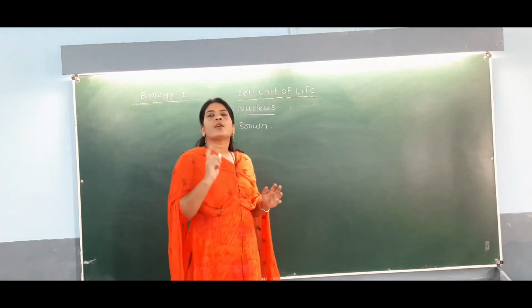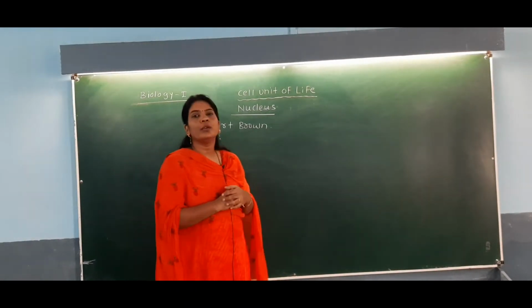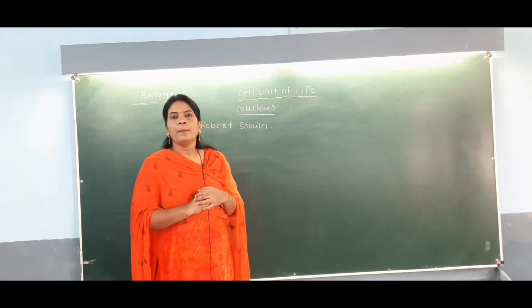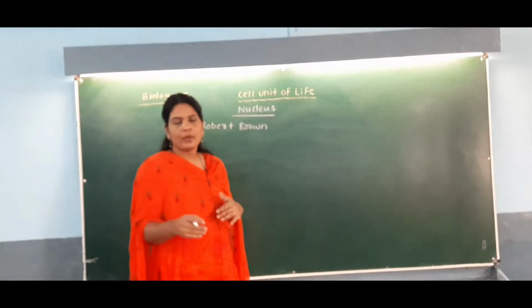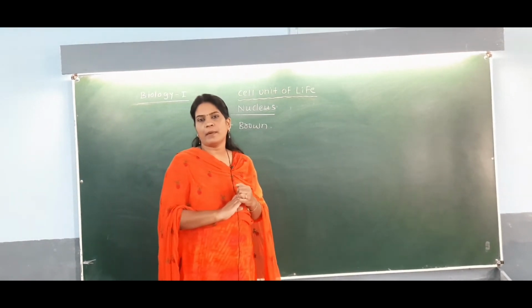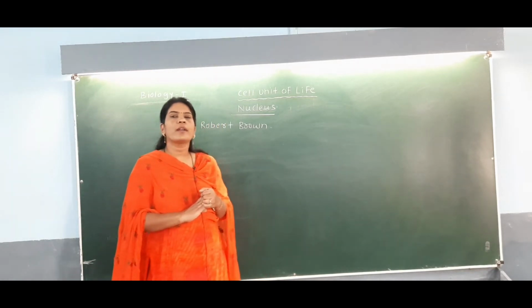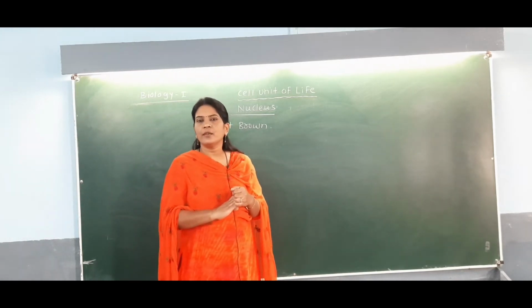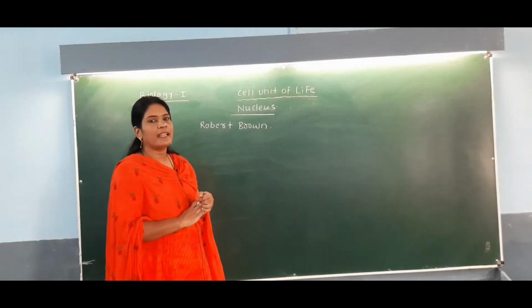But inside the nucleus there is some material which we can observe only after staining, and the stain used for observing the material inside the nucleus is of the basic type. So that stain is called a basic dye.